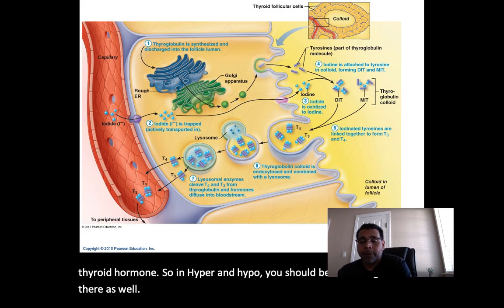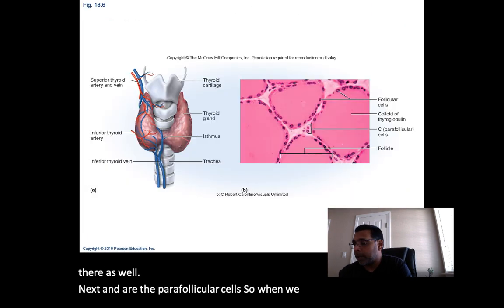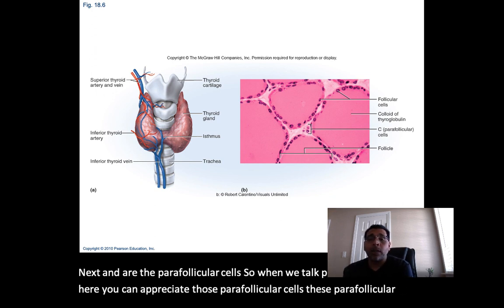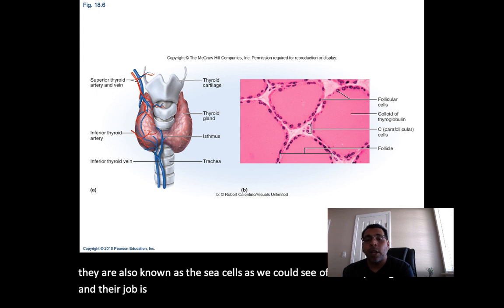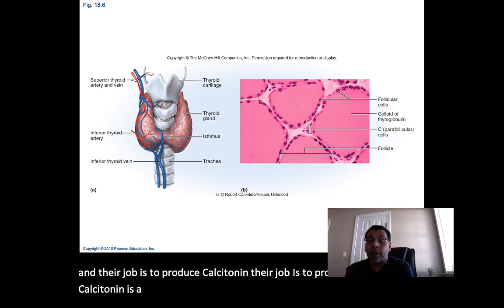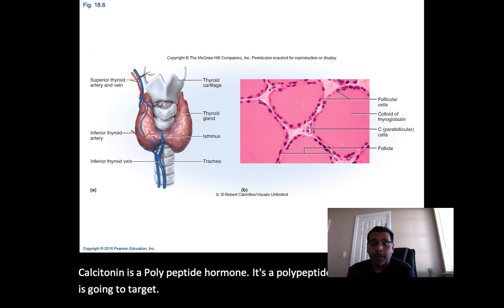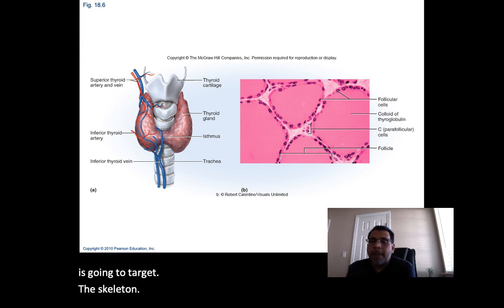Next then are the parafollicular cells. When we talk parafollicular cells, here you can appreciate those parafollicular cells. They are also known as the C cells of that thyroid gland. And their job is to produce calcitonin. Calcitonin is a polypeptide hormone. Calcitonin is going to target the skeleton, and it has a bone sparing effect on the skeleton.